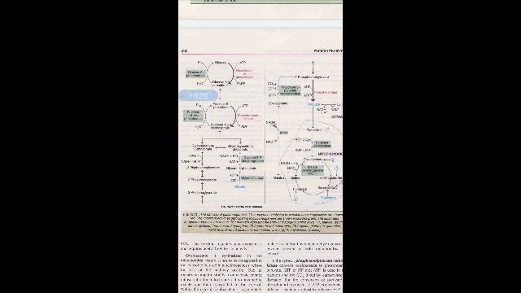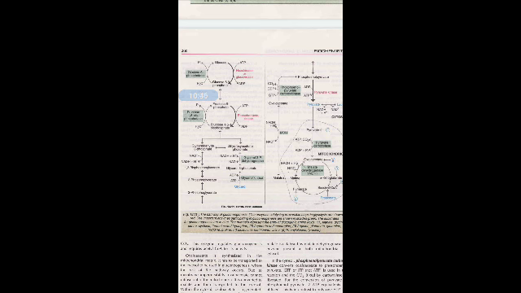The conversion of oxaloacetate to phosphoenol pyruvate requires 1 GTP and removal of carbon dioxide. That means a 4-carbon compound will convert into a 3-carbon compound. Oxaloacetate will convert into phosphoenol pyruvate, and for this reaction 1 GTP molecule is required. Phosphoenol pyruvate carboxykinase is the enzyme which converts oxaloacetate to phosphoenol pyruvate in the cytosol. So, malate to oxaloacetate, and oxaloacetate to phosphoenol pyruvate.